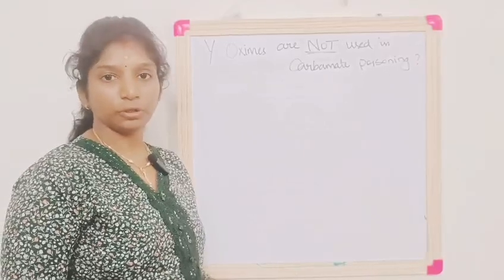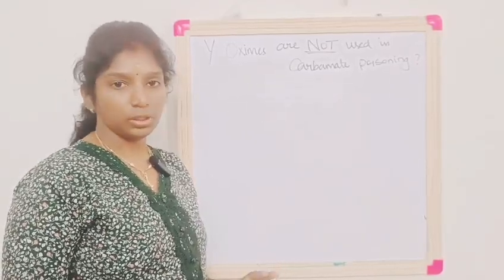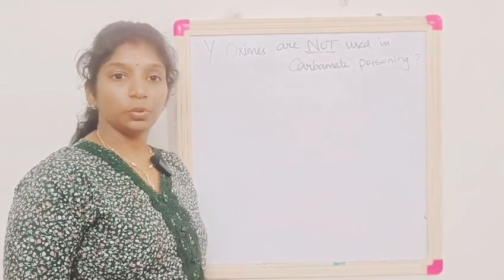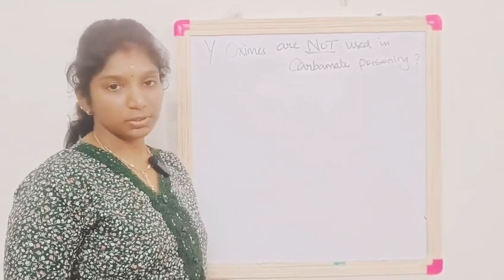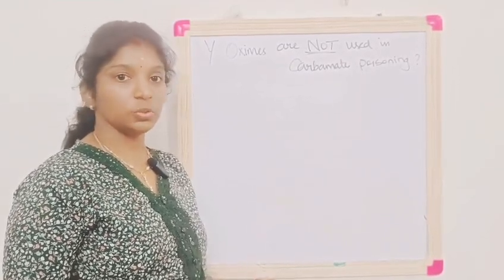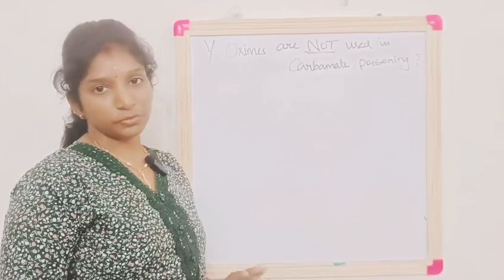Welcome all. Question for the day: why oximes are not used in carbamate poisoning? For that, you need to know oximes are used in which poisoning. It is used in the treatment of OP poisoning. That is, it is used as an antidote in organophosphorus poisoning.